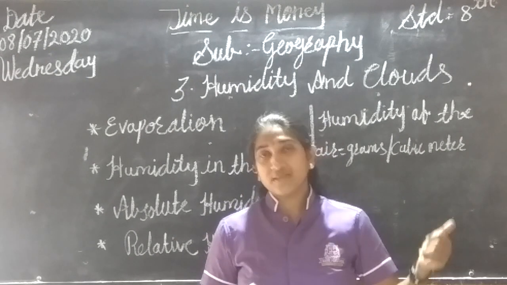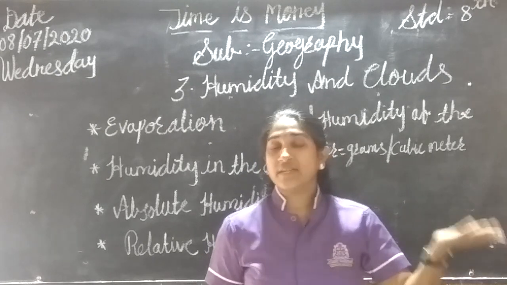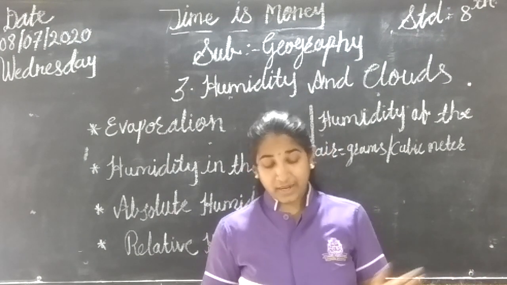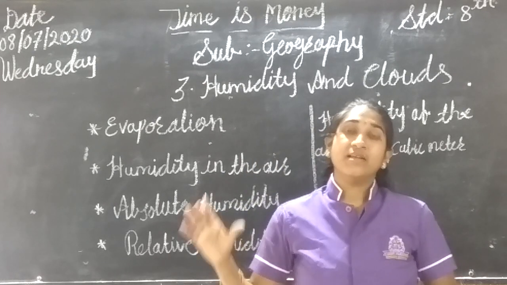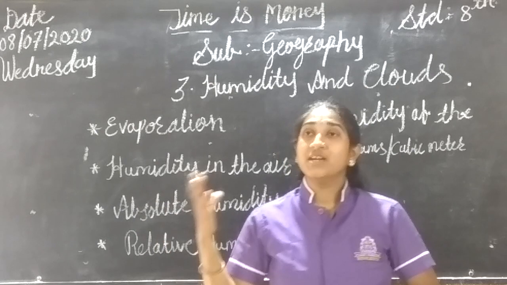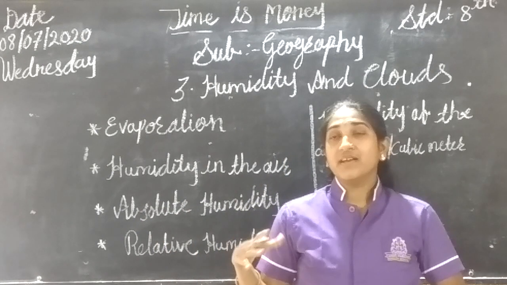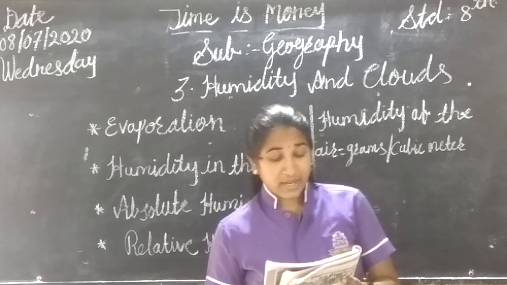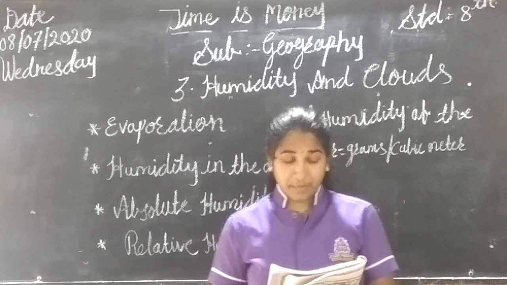That means the air is dry or damp depending on how much water vapor is present in our air.